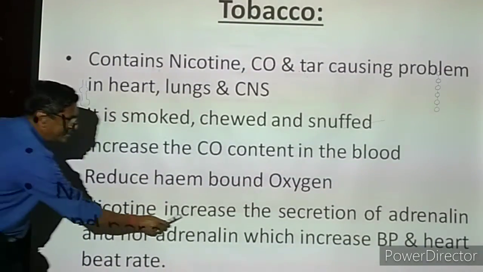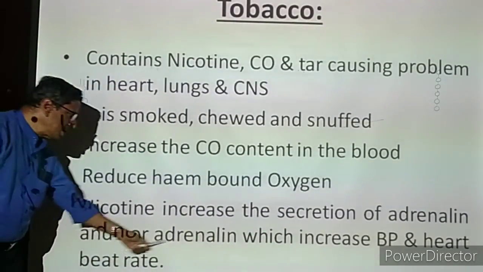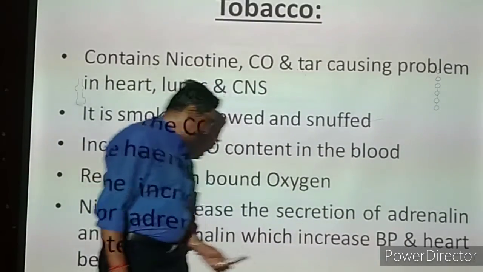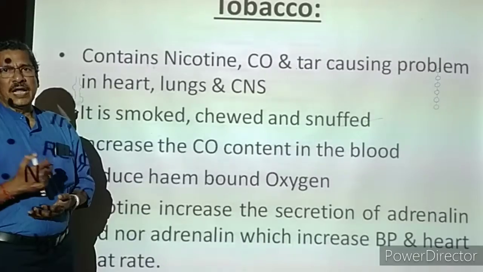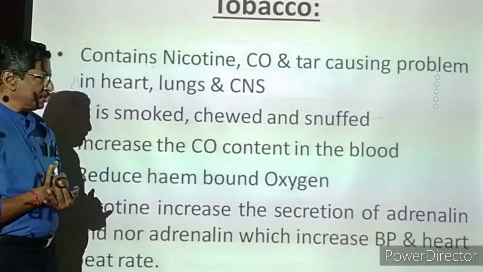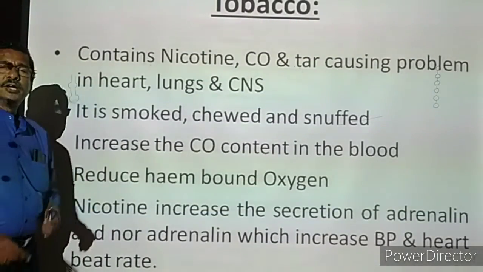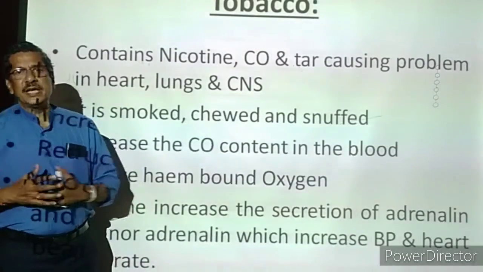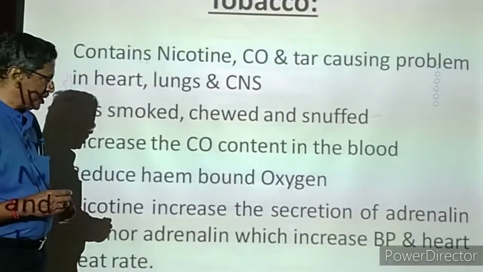So the nicotine increases the secretion of adrenaline and noradrenaline. Actually, the two hormones, adrenaline and noradrenaline, are always secreted by the adrenal glands. The adrenal glands are present above the kidneys. A pair of glands are present above the kidneys, and they produce adrenaline and noradrenaline. Normally, these two hormones are secreted only during an emergency condition, that is an excited situation or a fearful situation.